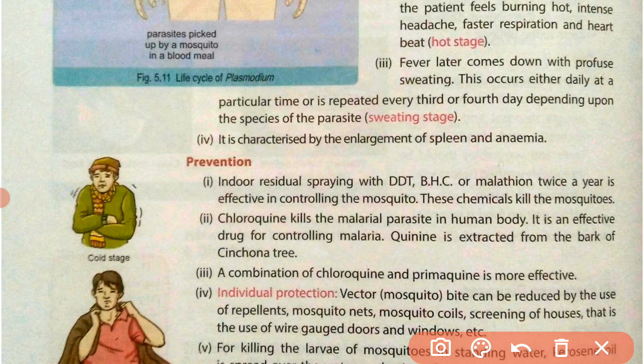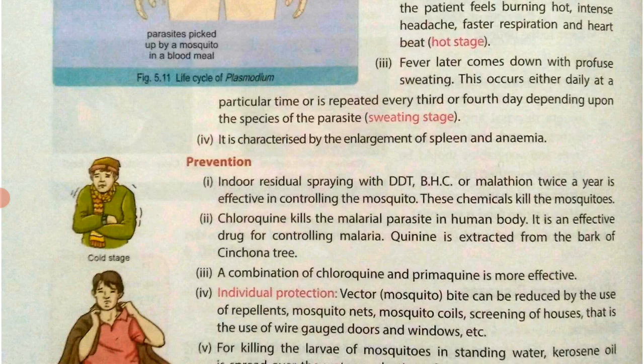Now fever later comes down with profuse sweating. When fever comes down, lots of sweating occurs in the body of the human being, and this occurs either daily at a particular time or is repeated every third or fourth day, depending on the species of the parasite. This cold and hot stages can occur at a particular time, and it can be repeated every third or fourth day, and these symptoms depend on the species of parasite.